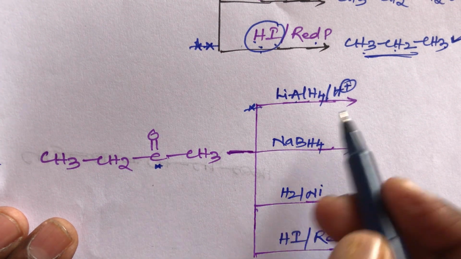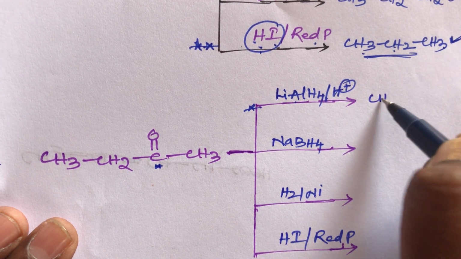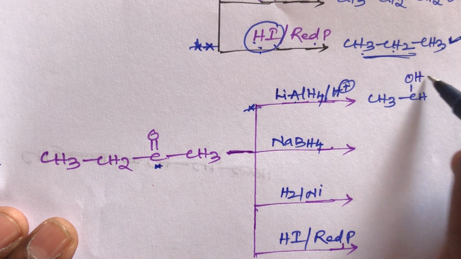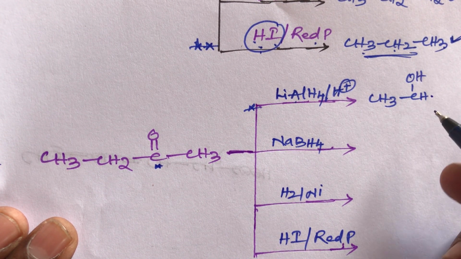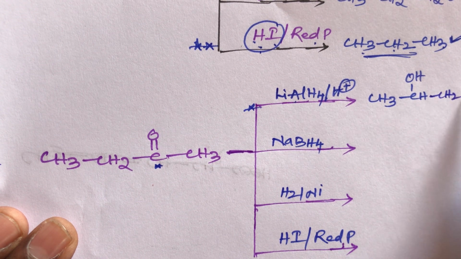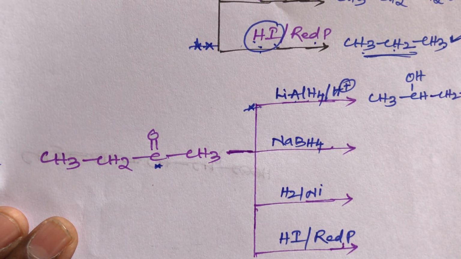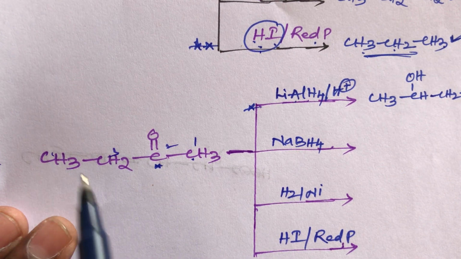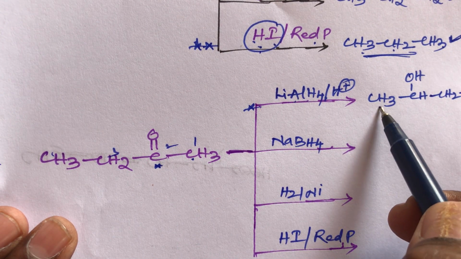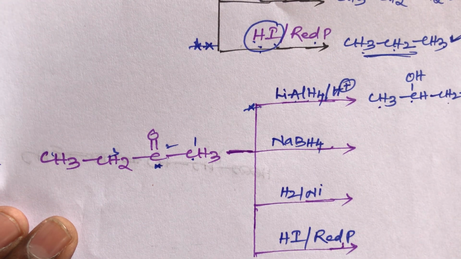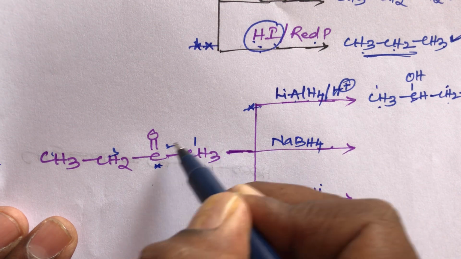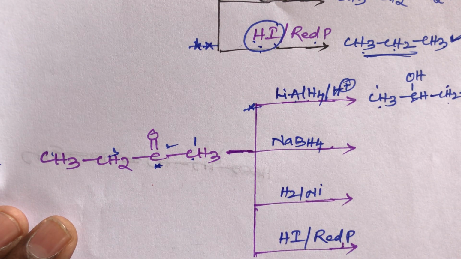So this keto group is converted into alcohol, that is secondary alcohol, CH3CHOHCH2CH3. It is also the same, correct, only I am writing it like this: CH3 first carbon, second carbon, third carbon, fourth carbon. So that is CH3CHOHCH2CH3. That is the numbering. We should start from here: 1 2 3 4. So a secondary alcohol is formed, student.